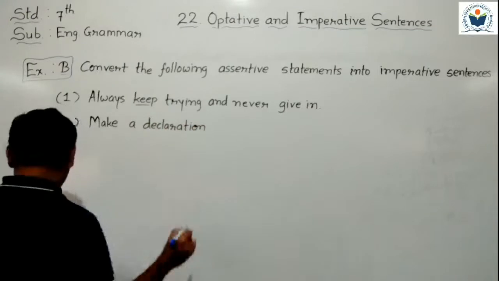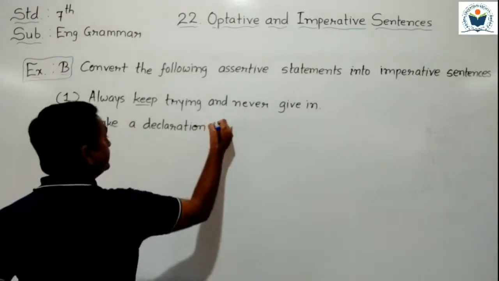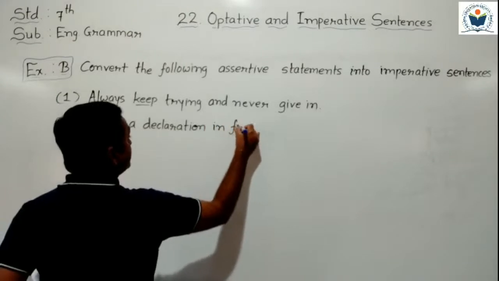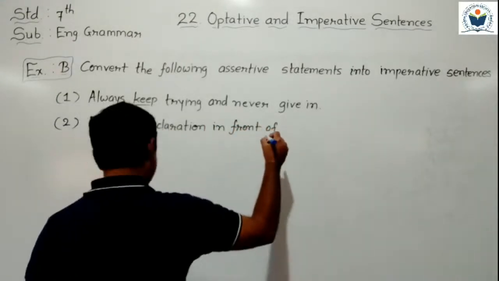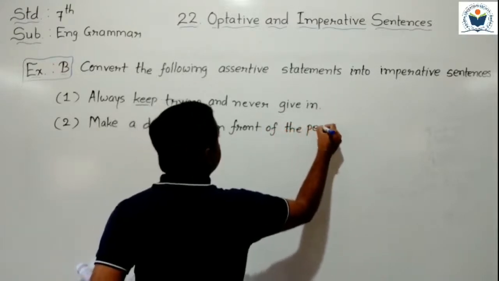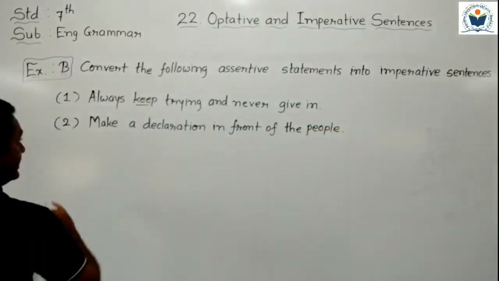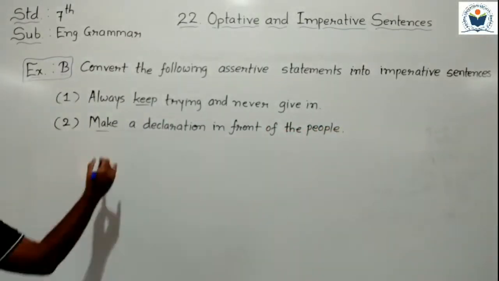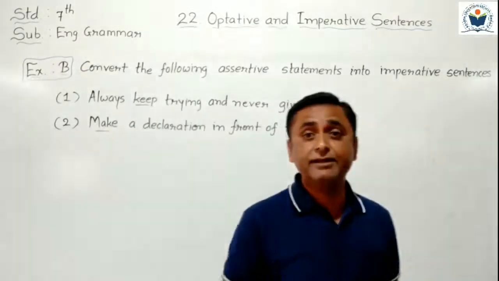Make a declaration in front of the people. Of the people. So it converted into imperative form. Very easy, I think. It started with a verb, make, here.